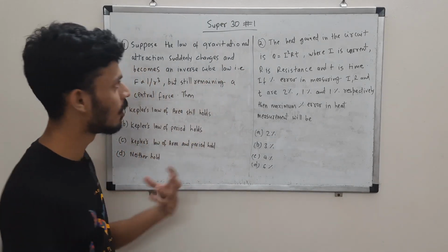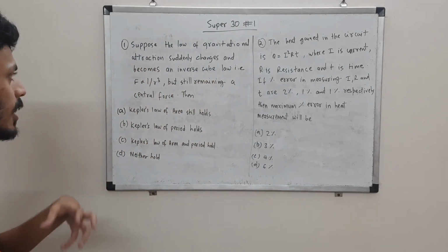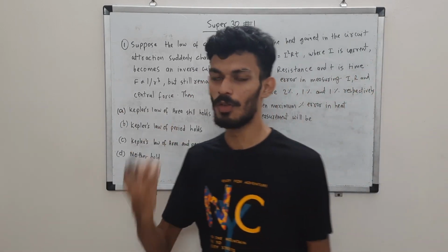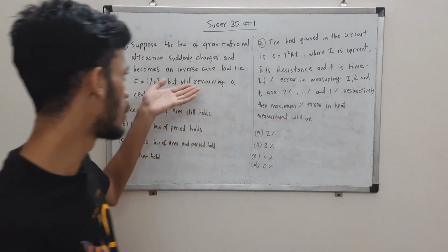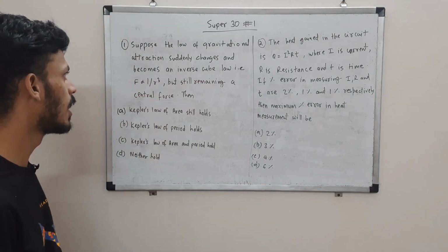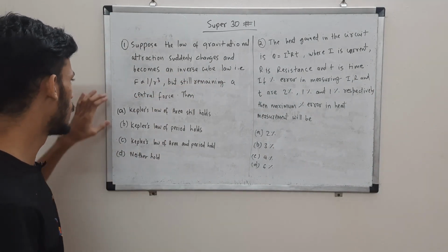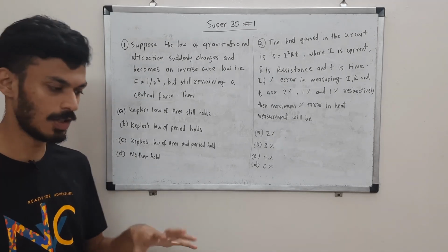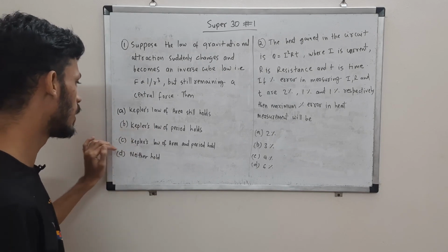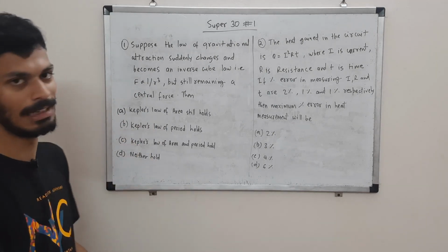In question 1, suppose the law of gravitational attraction suddenly changes from the inverse square law, which is F proportional to 1 over r square, to an inverse cube law, which is F proportional to 1 over r cube. Okay, so it changes its form. You are supposed to tell which of the following laws will still hold. Is it the law of areas, the law of periods, both of them, or neither of them?